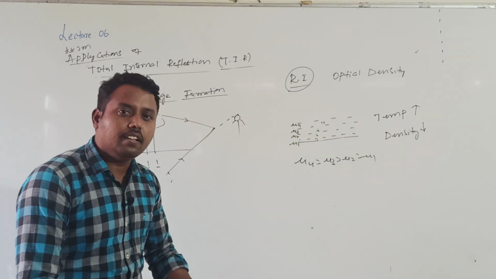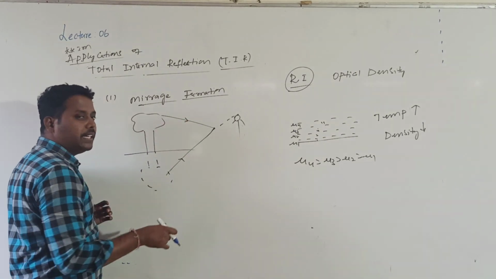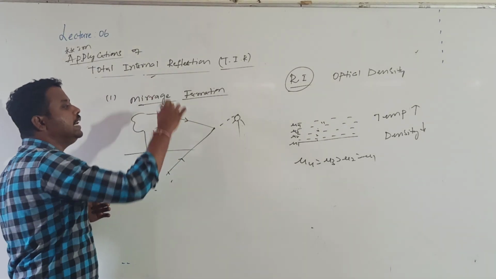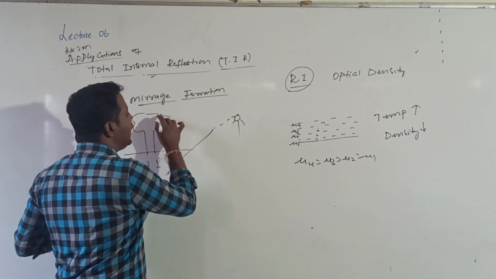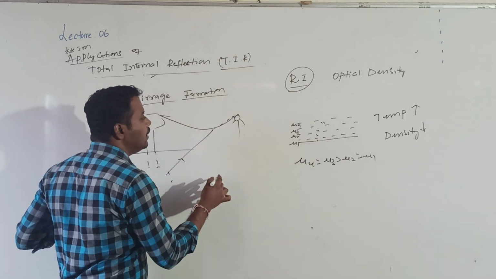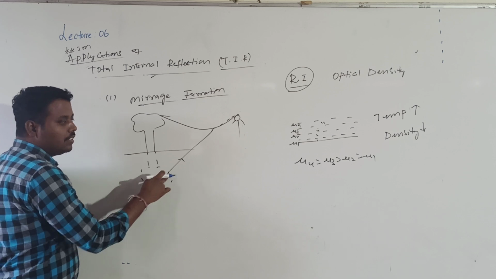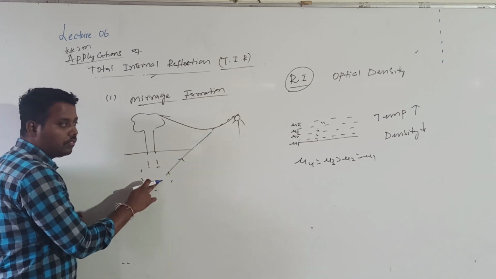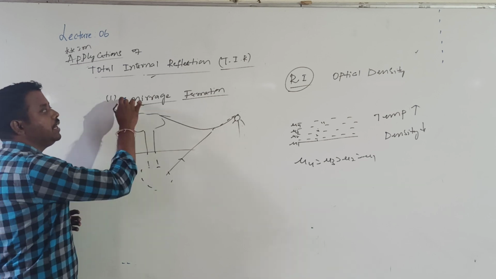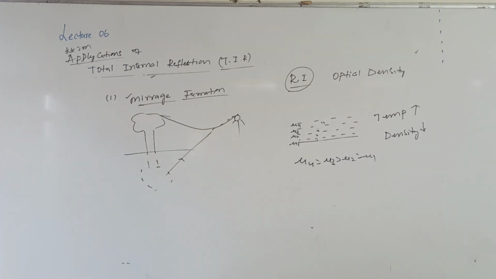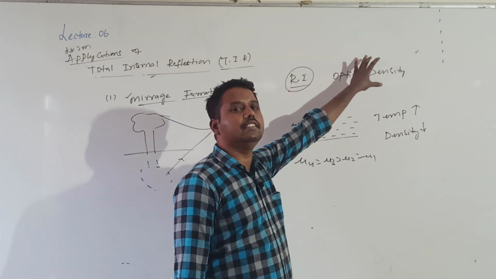When he goes nearer, nothing will be there. So why was light bent here? Because of the phenomenon of total internal reflection, TIR. He will think that light is coming from the bottom. So this is an optical illusion. It will not be there, but it appeared to be there. That is called a mirage.